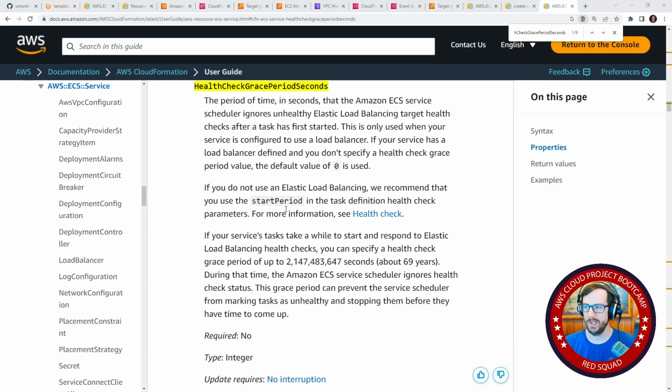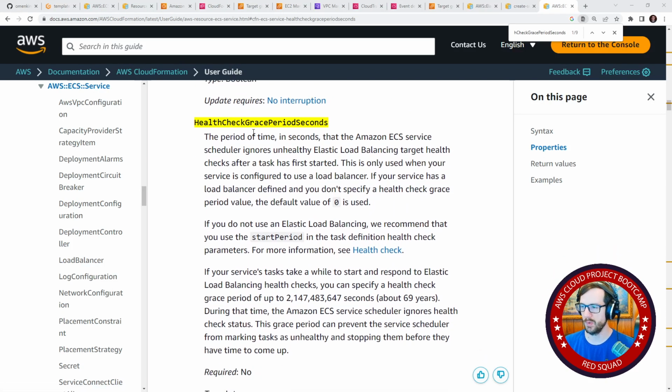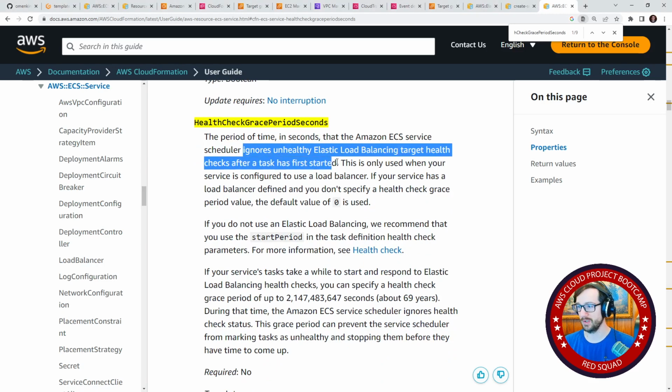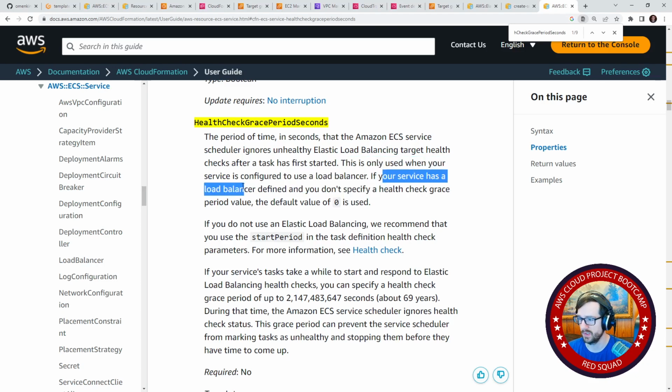All right, so what I think it is, because I remember us setting this before, was the health check grace period seconds. And maybe we carefully read this. This is where I misinterpreted it earlier. So the period in seconds that the ECS service scheduler ignores unhealthy Elastic Load Balancer target health checks after a task has first started. This is only used when your service is configured to use the load balancer. If your service has a load balancer defined and you don't specify the health check grace period, the default value is 0.